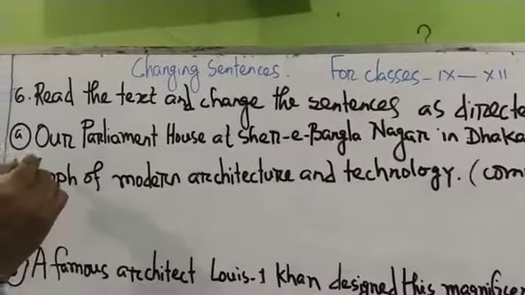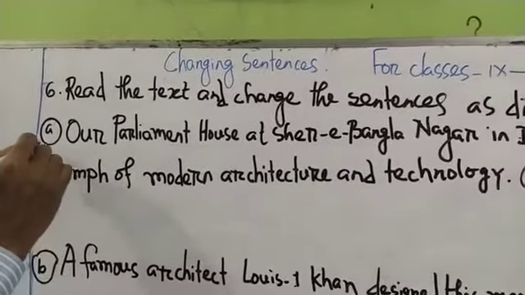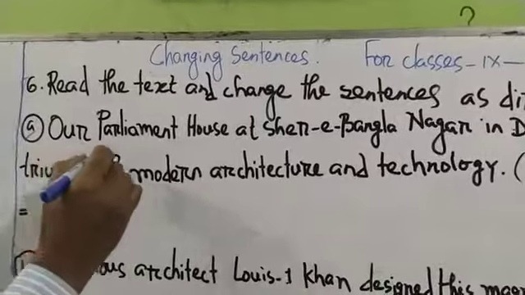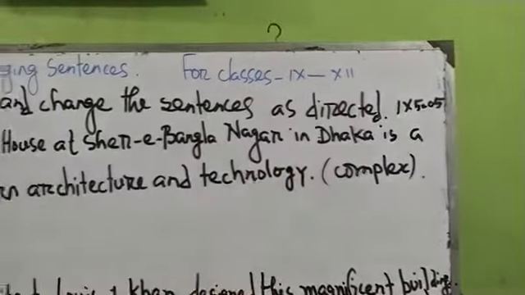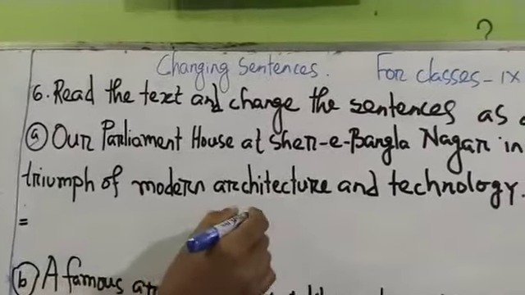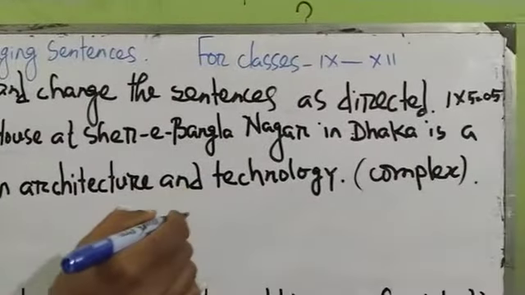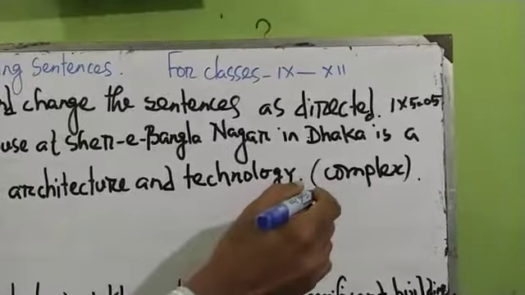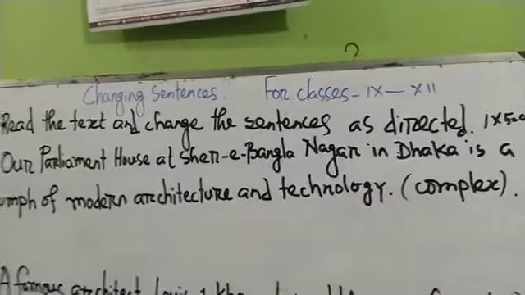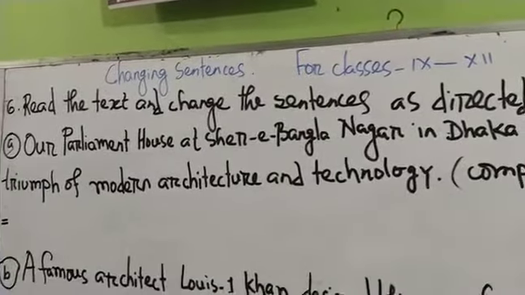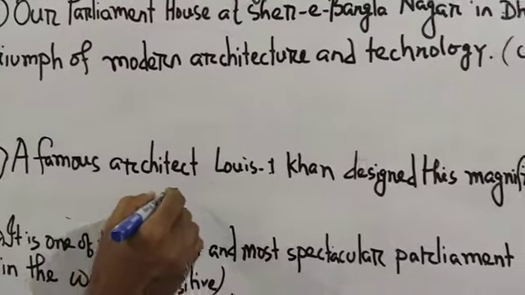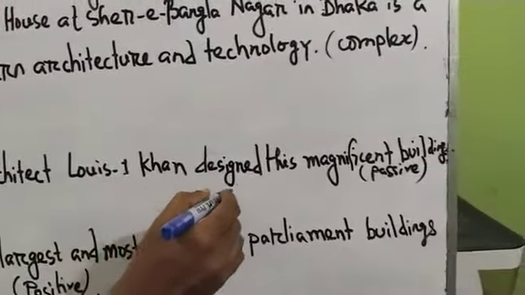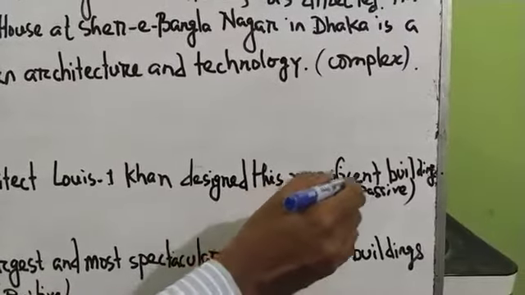Here you see. A. Our Parliament House at Sher-e-Bangla Nagar in Dhaka is a triumph of modern architecture and technology. You have to change the sentence into a complex sentence. B. A famous architect, Louis I. Kahn, designed this magnificent building.